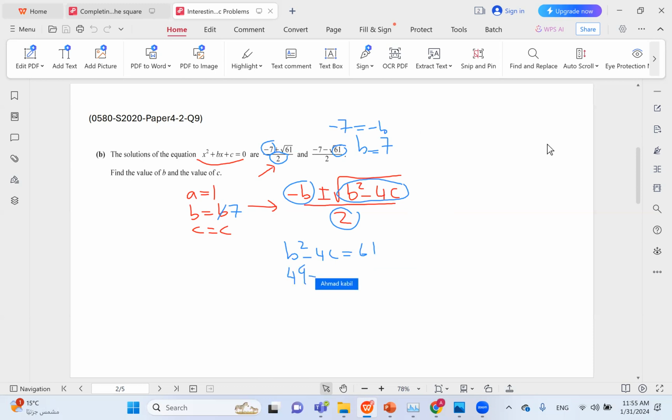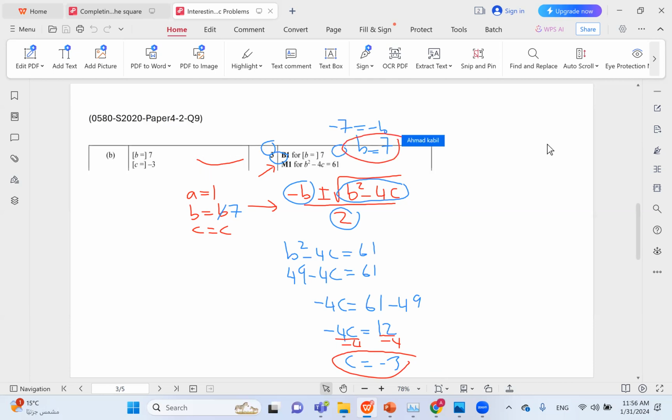49 minus 4c equals 61. We can take the 49 to the other side. So negative 4c equals 61 minus 49. Negative 4c equals positive 12. Divide by negative 4. So c equals -3. In the last step, I just divided both sides by -4 to get the answer. So b is equal to 7 and c is equal to -3.